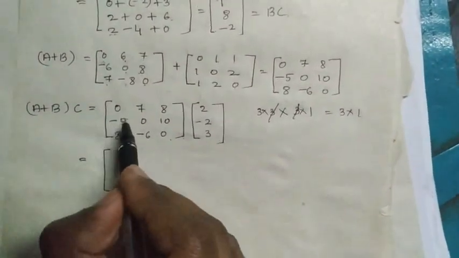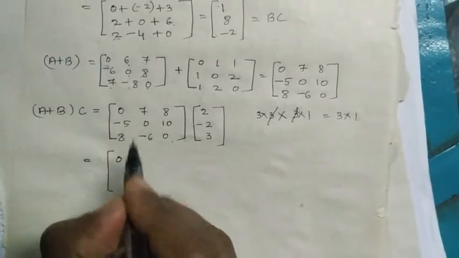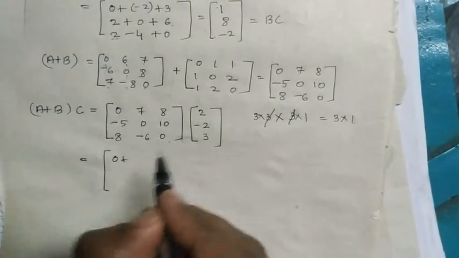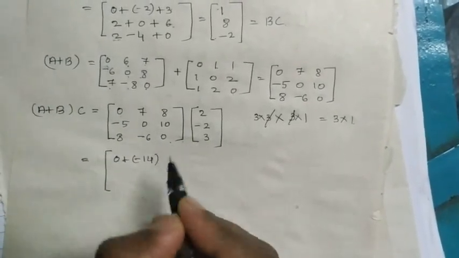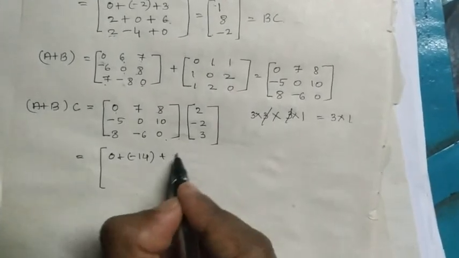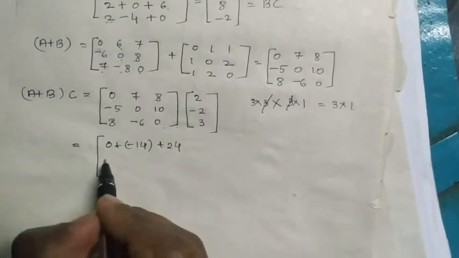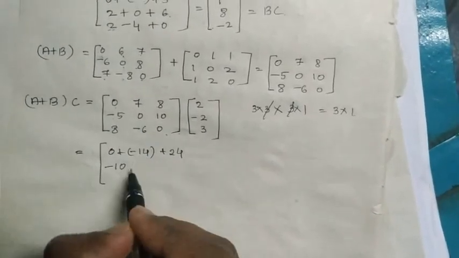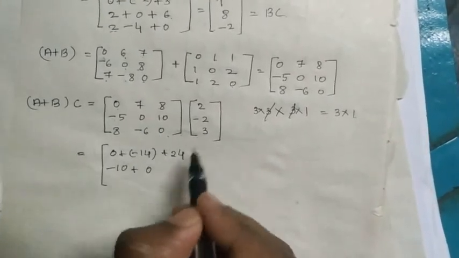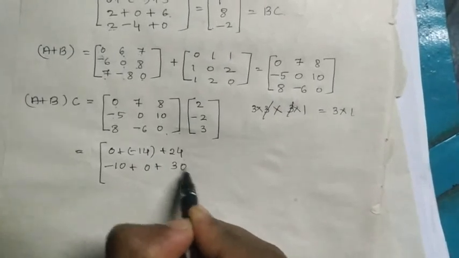Very simple. This is 0 into 2, 0, plus 7 into 2, 14, plus 8 into 3, 24. Next, minus 5 into 2, minus 10, plus 0 into minus 2 is 0, 10 into 3, that is 30.